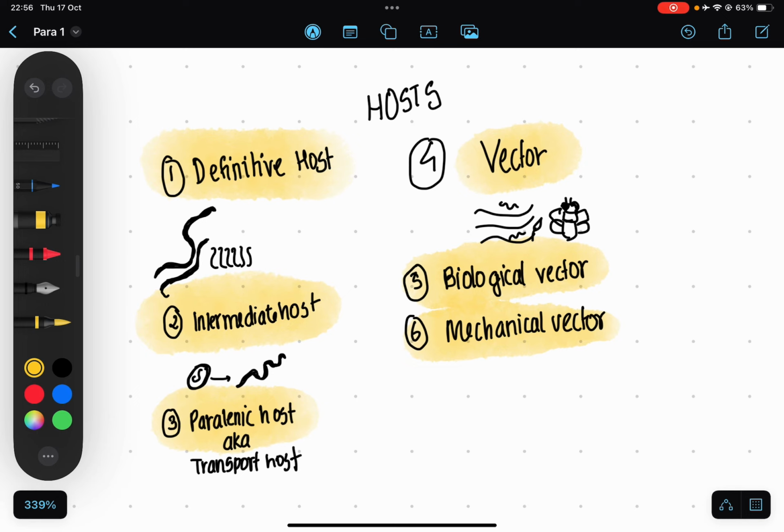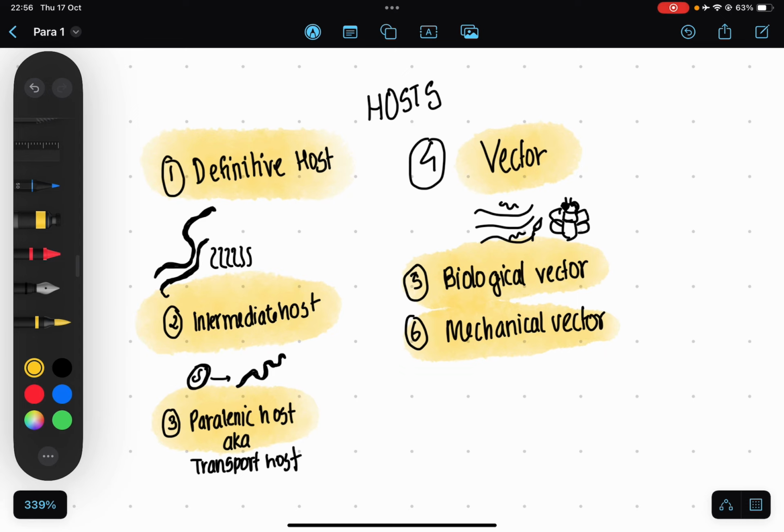Definitive host means it's a host in which the parasite will reach its sexual maturity and undergoes reproduction. So it finishes its reproductive cycle within that particular host. In the case of intermediate host, it's the host in which the parasite will undergo the larval development but does not reach sexual maturity. So it will be a form of transport for the larval stage into the definitive host